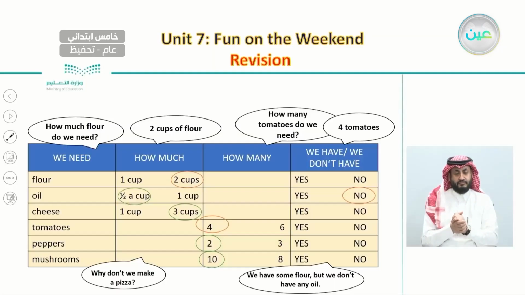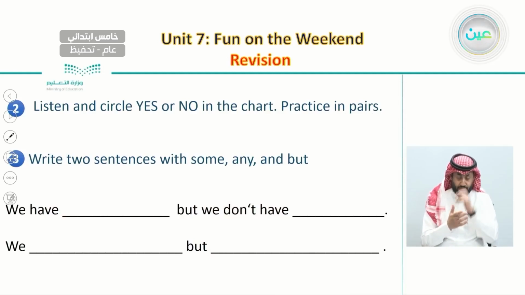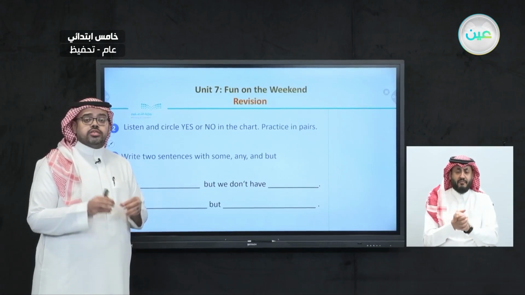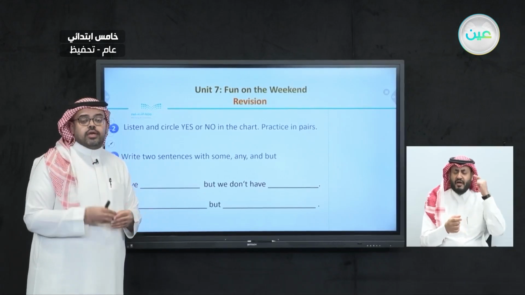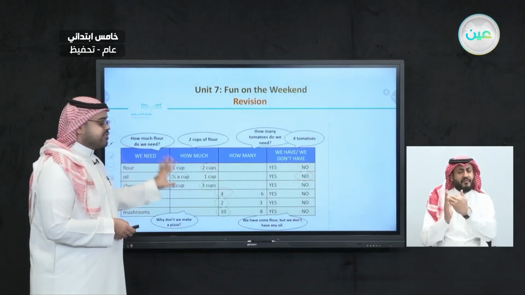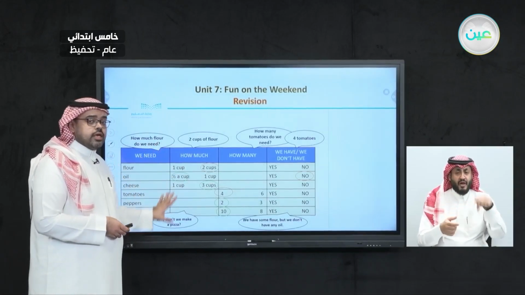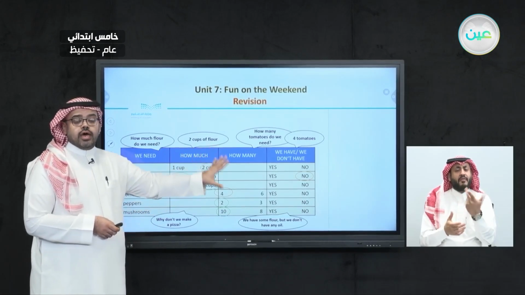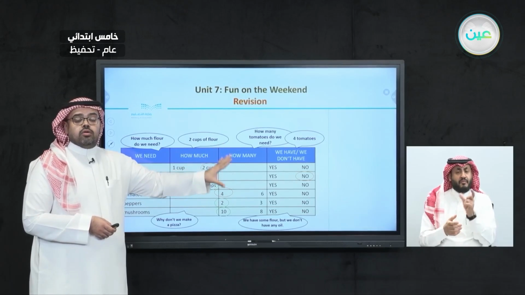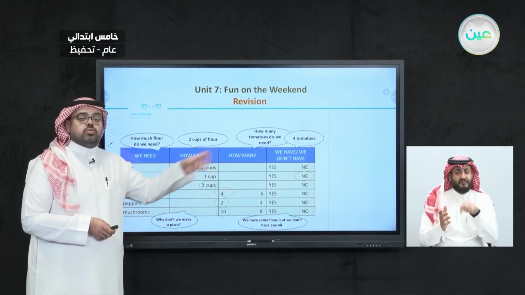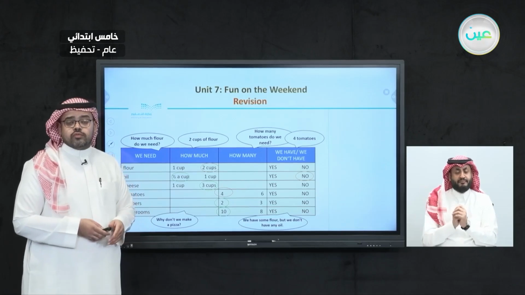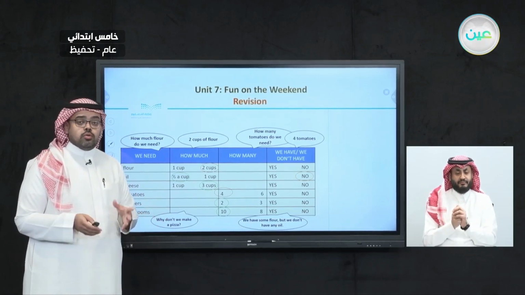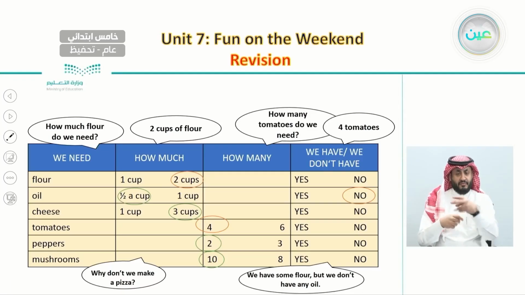And after this, I encouraged you to practice this table and do the same exercise with a partner, maybe a family member, for example. Just decide on a meal that you had in mind and write down a table similar to this about what you need and how much or how many you have, and also write down whether you have it or not with yes or no. Have this simple conversation with your partner, and you will end up with an interesting table similar to this.